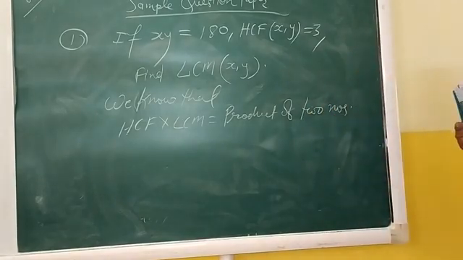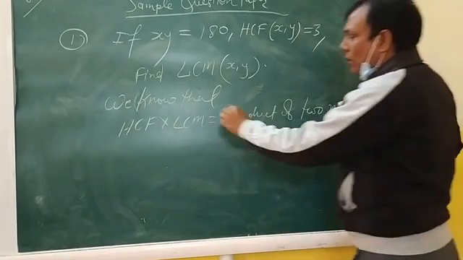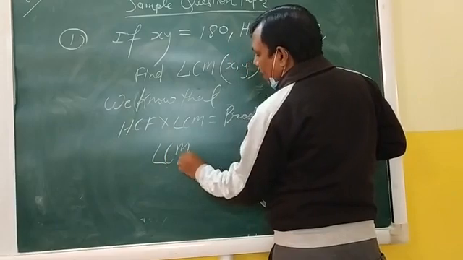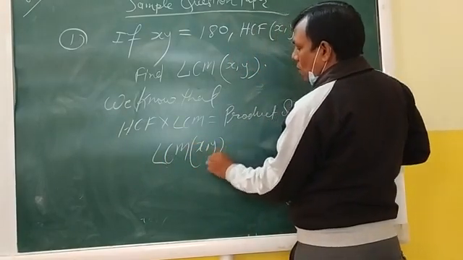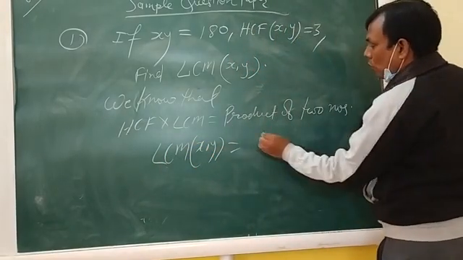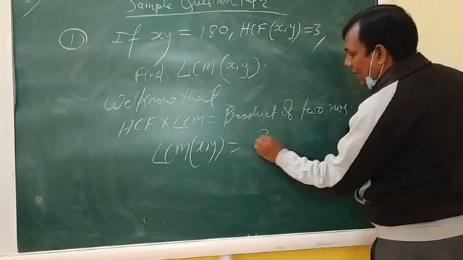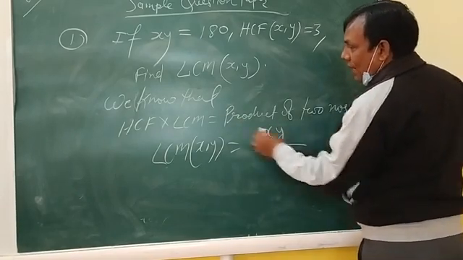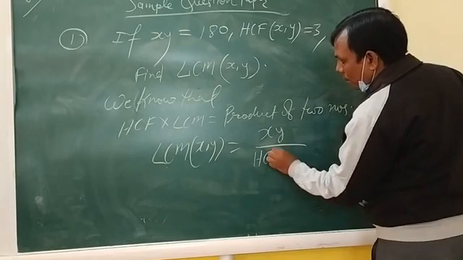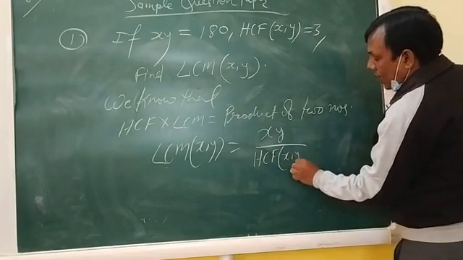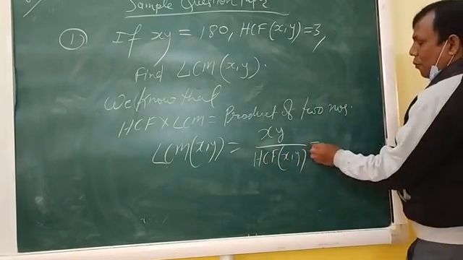And in the question it is asked that we have to find the LCM of x comma y. So we will write: LCM of x comma y equals the product of 2 numbers, that is xy, by HCF of x and y. Clear? Now put the value.